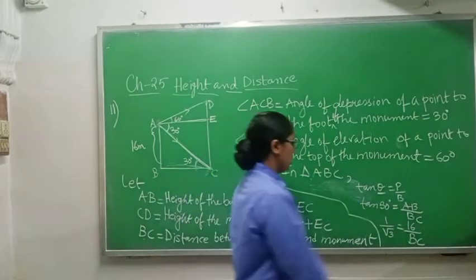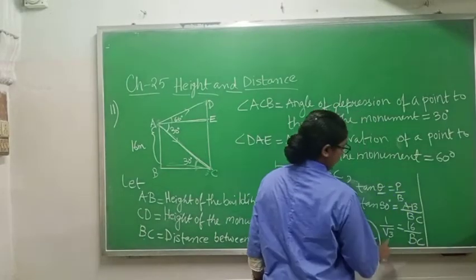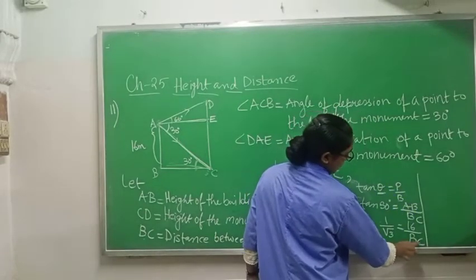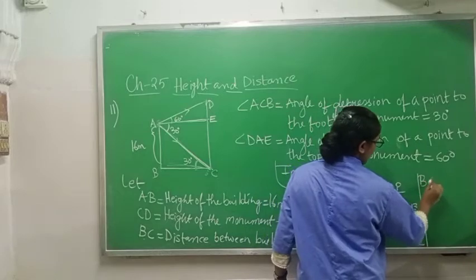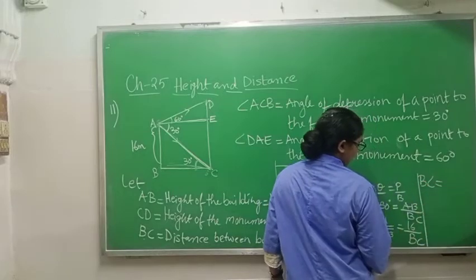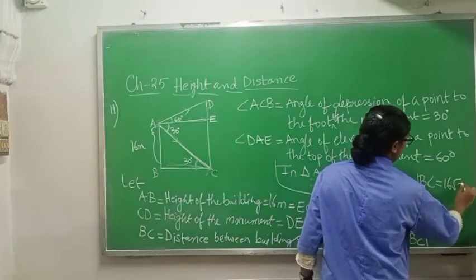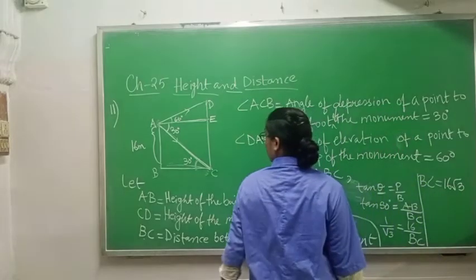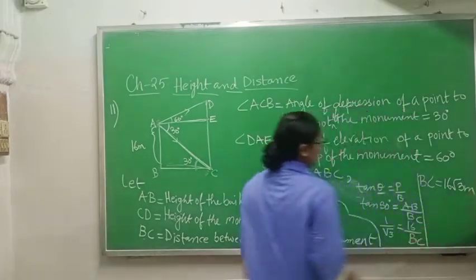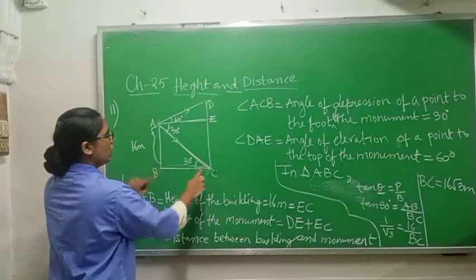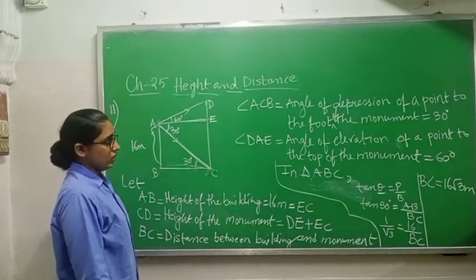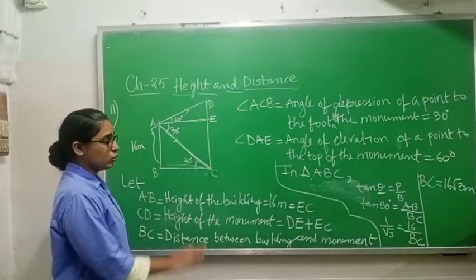Understood up to here? Now after this you will do cross multiplication. BC into 1, BC, equals 16 into root 3, you will get 16 root 3 meter. So first part, BC, you are getting 16 root 3 meter.